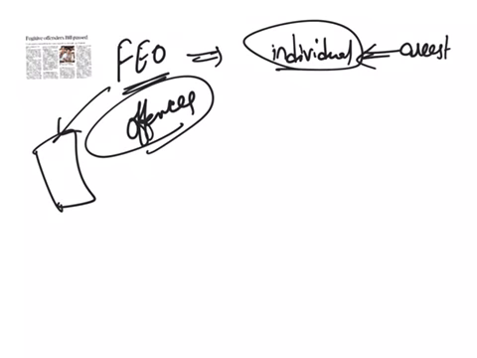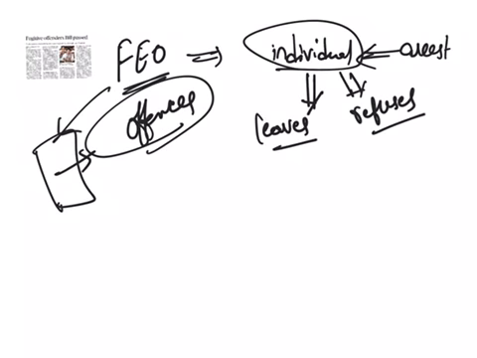If he commits any of the offences scheduled under this law, and an arrest warrant is issued by the court, and if he leaves the country after the arrest warrant was issued to avoid criminal prosecution, or if he refuses to return to the country to avoid criminal prosecution, then that individual is called a fugitive economic offender.